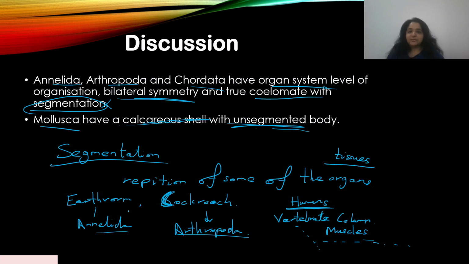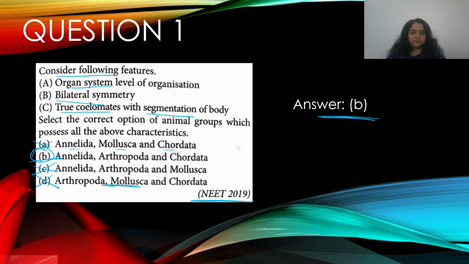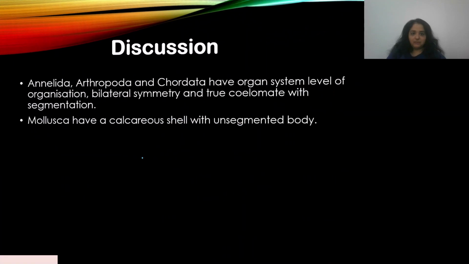So I've given you the examples, one from Annelida, one from Arthropoda, and one from chordata. But mollusk does not fall into the segmentation category. It does not have a segmented body. It has a calcareous shell, and it is unsegmented. So I guess I've answered the question. Option B is the right answer. Let's move on.